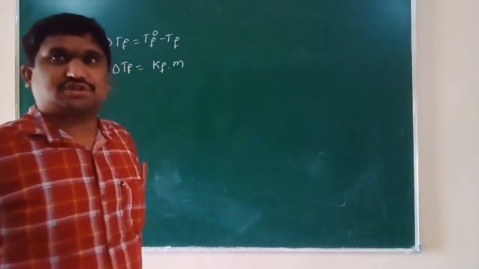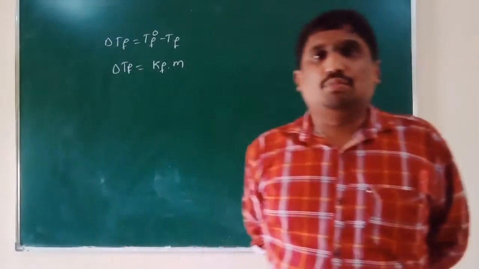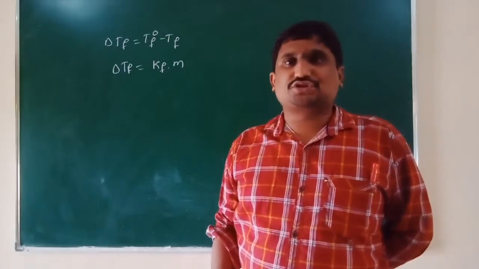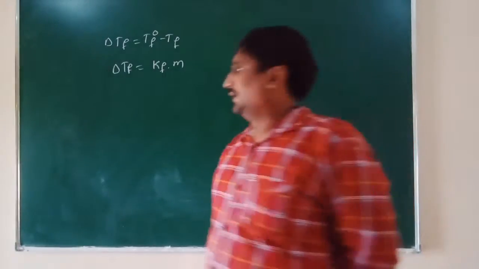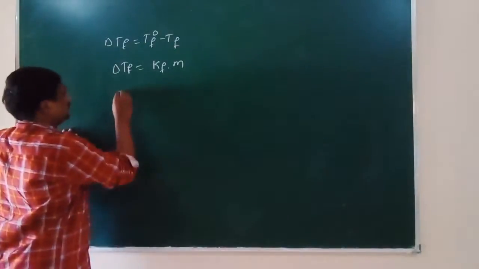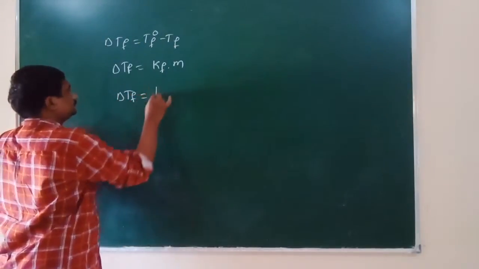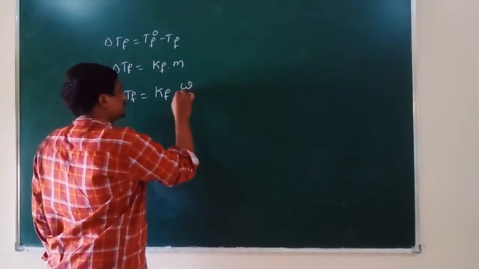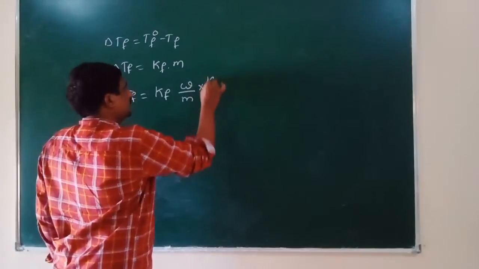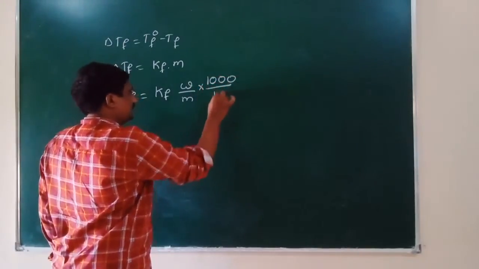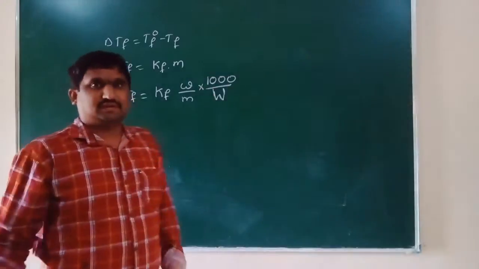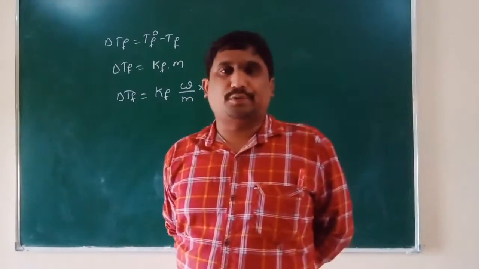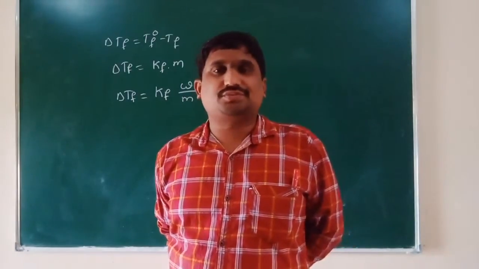Kf is a constant. It is called the molar depression constant or cryoscopic constant. Next, one more formula we learned: delta Tf is equal to Kf into weight of the substance by molecular weight of the substance into 1000 by weight of the solvent in grams. So these are the formulas we learned yesterday regarding the depression in freezing point.